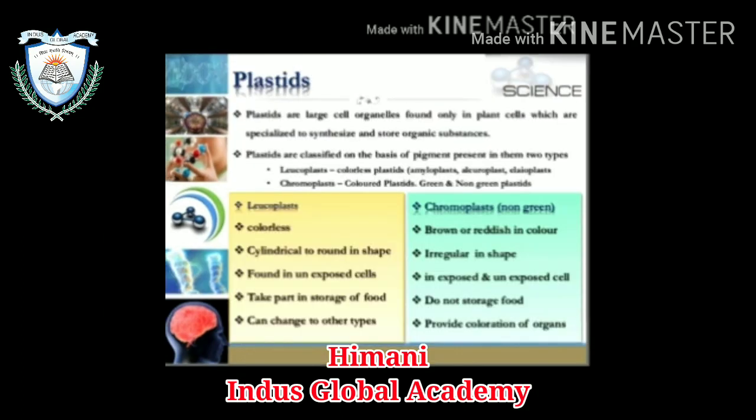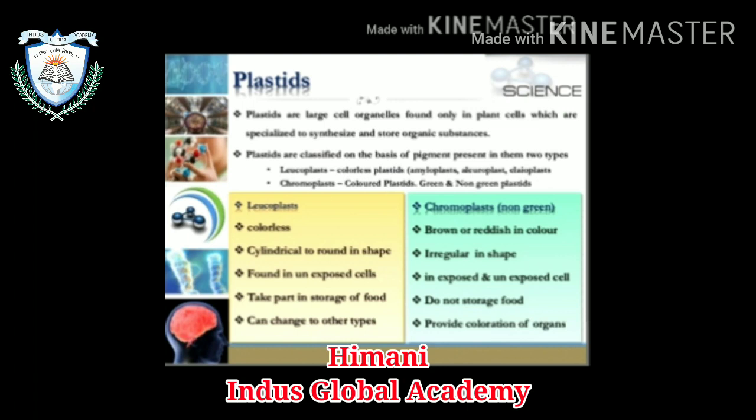Now, plastids. Plastids are large cell organelles found only in the plant cell, which are specialized to synthesize and store organic compounds or substances. Plastids are classified on the basis of the pigment present in them into two types.